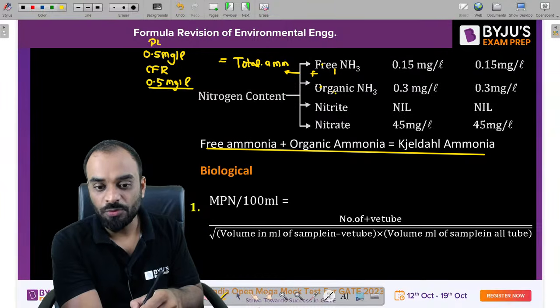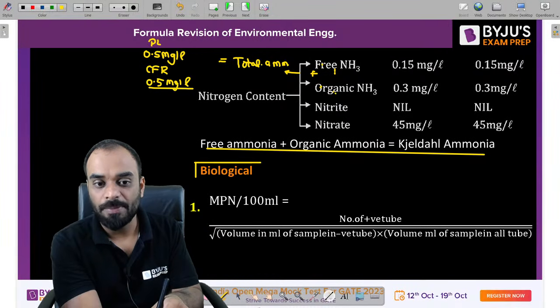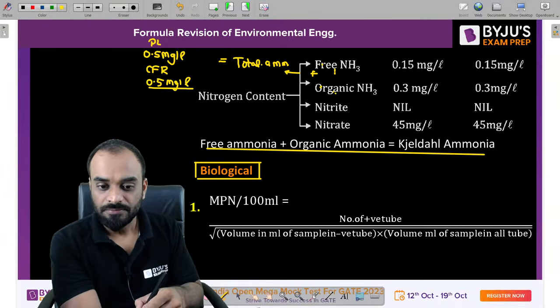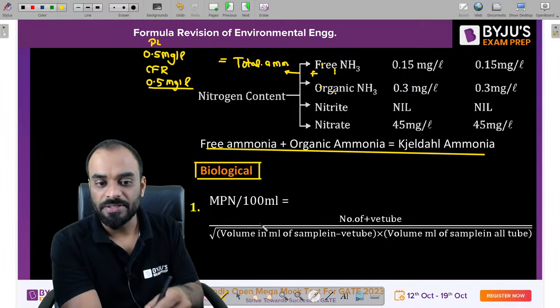Clear? Let's move to the next formula, which is our biological parameter, in which we need to understand the MPN formula, which is given by Thomas, right?